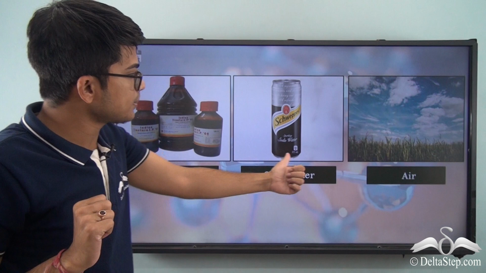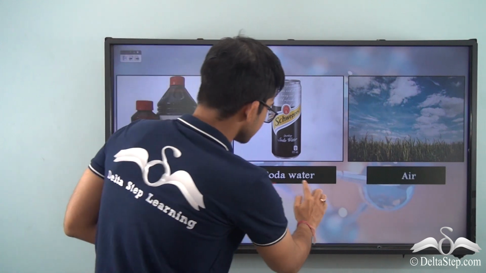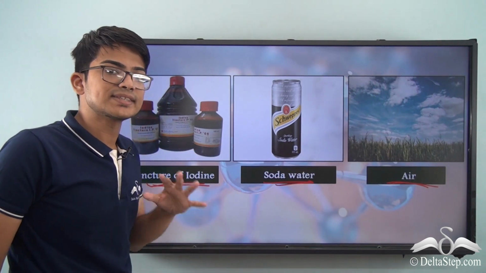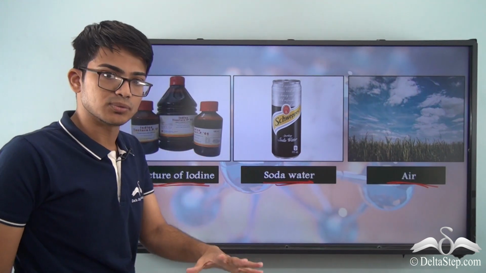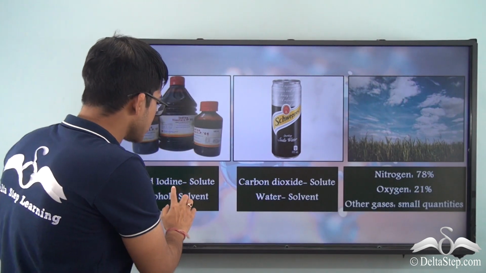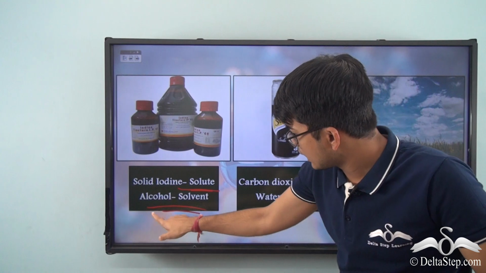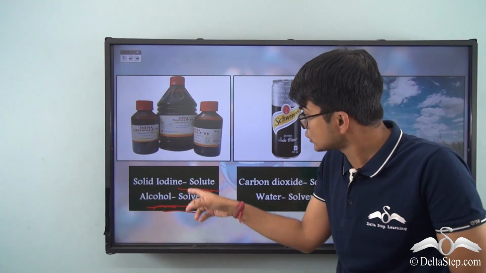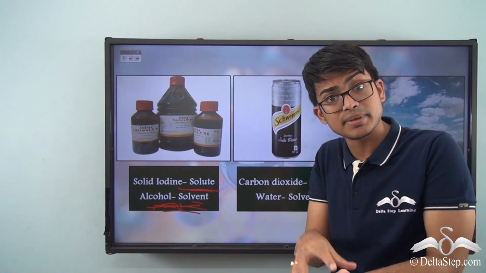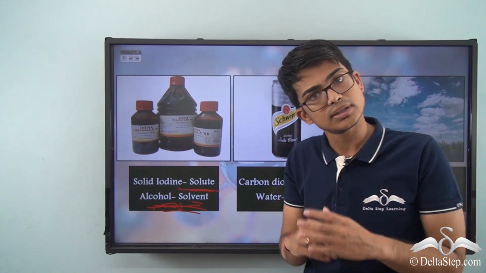We have three types of solutions: tincture of iodine, soda water, and air. In these three solutions, let's try to see what the solvents and the solutes are. For tincture of iodine, we have solid iodine as the solute and alcohol as the solvent. Now, what did I mean by solvent? Alcohol is the base in which the solid iodine is being put and mixed, and then a solution is formed.